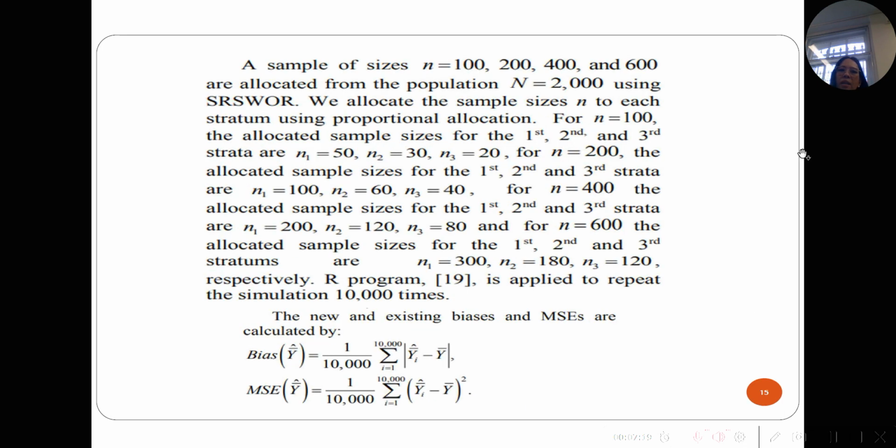And samples of size small n equal to 100, 200, and so on are allocated from the population of size big N using simple random sampling without replacement. And we select the sample size based on proportional allocation, as you can see here using our program. And then we calculate the bias and mean square error of the estimators.